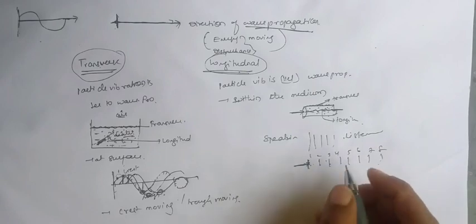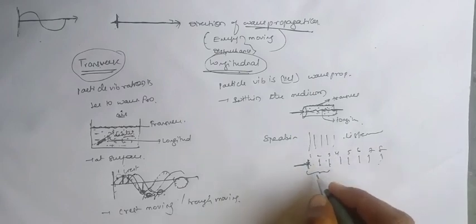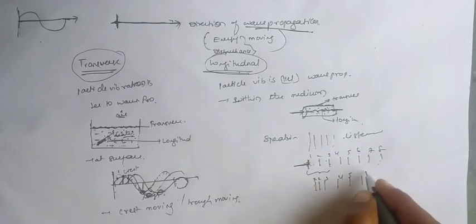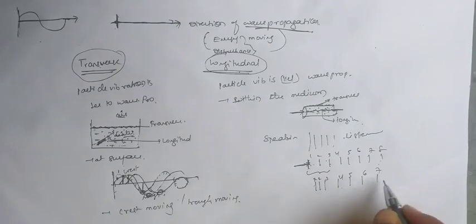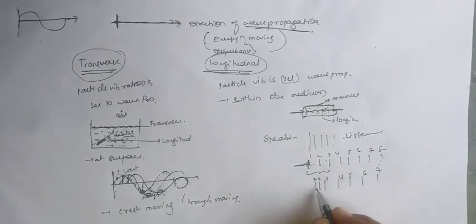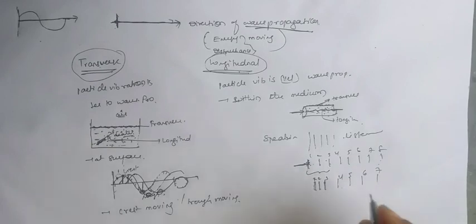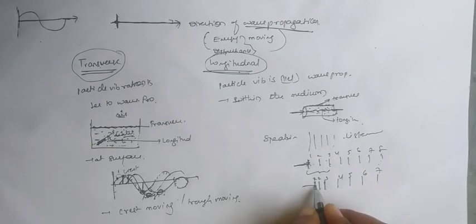All these three particles will be compressed like this, 1 2 3, and next 4, 5, 6, 7. Here 4 5 6 7 are equidistant from each other, but we are getting the compression between 1, 2 and 3. When I give some force to the first particle, the energy is transferred to the second particle, and the second particle gives the energy to the third particle.